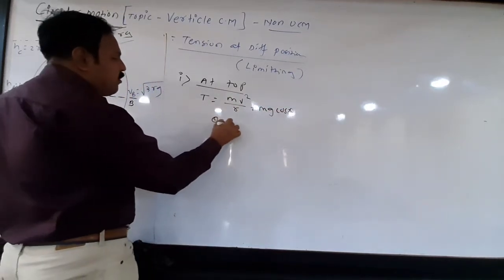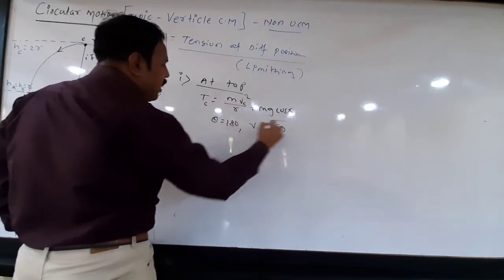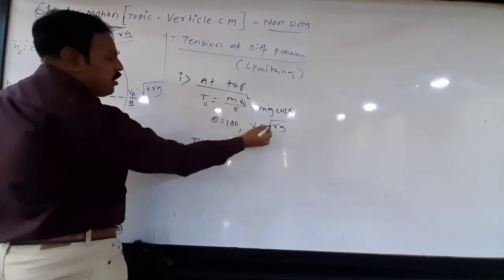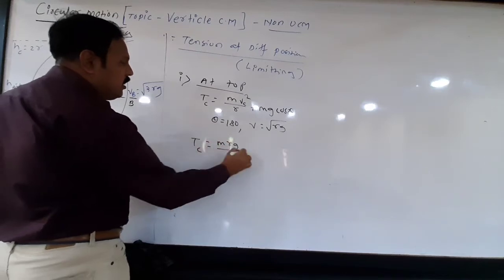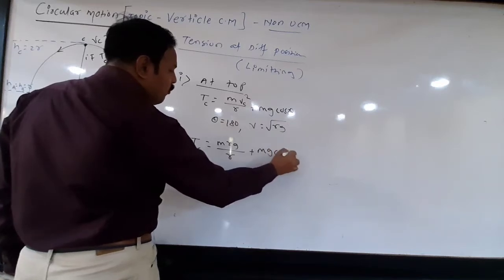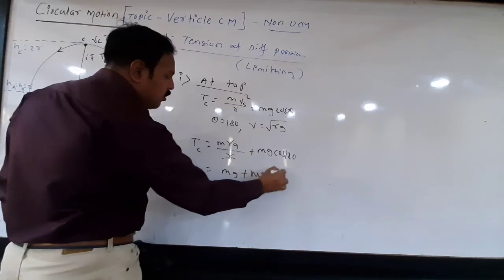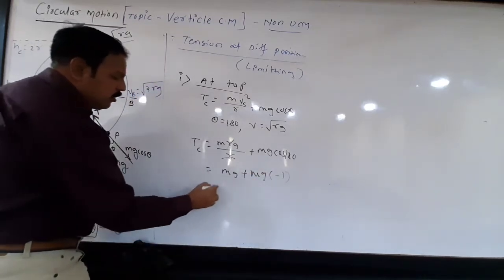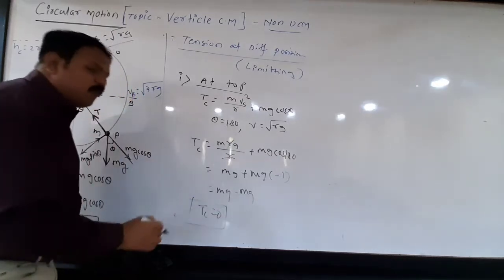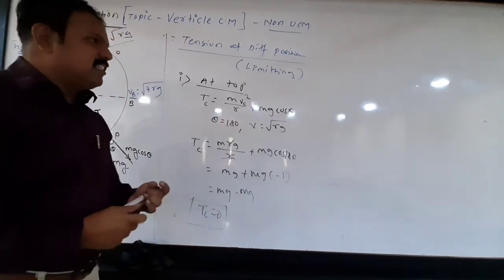So at top, theta equal to 180 and v is nothing but vc, that is equal to under root rg. So tension at the top is equal to m into vc square, that is mrg upon r, plus mg into cos of 180. So r gets cancelled: mg plus mg cos of 180, which means minus 1. So that is mg minus mg, means tension at the top is 0. This is the minimum limiting value. Means tension should not be less than 0.